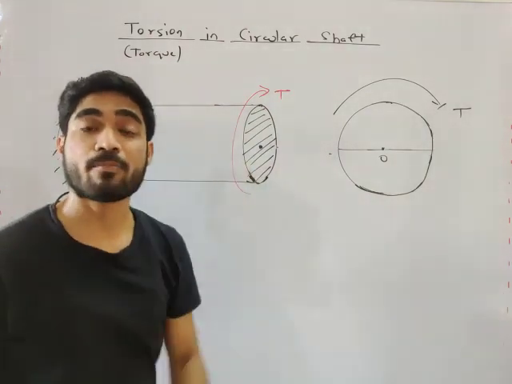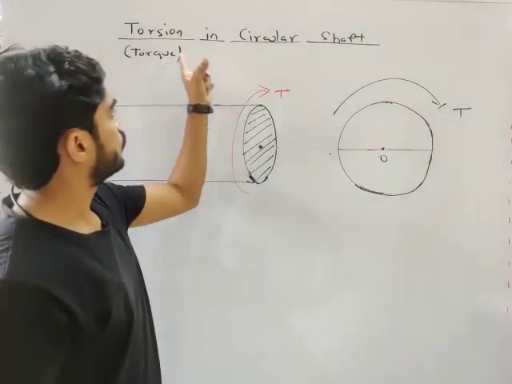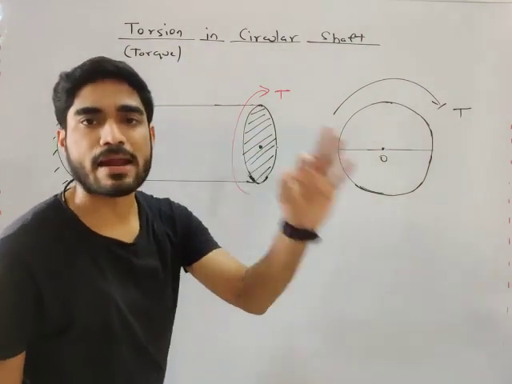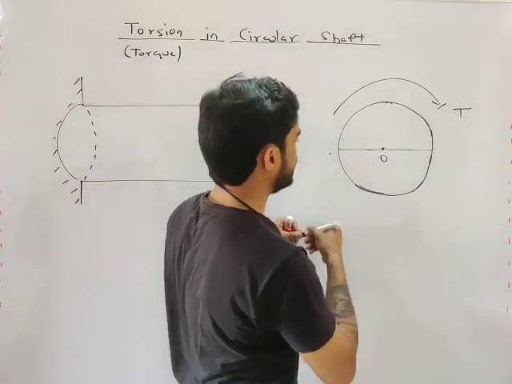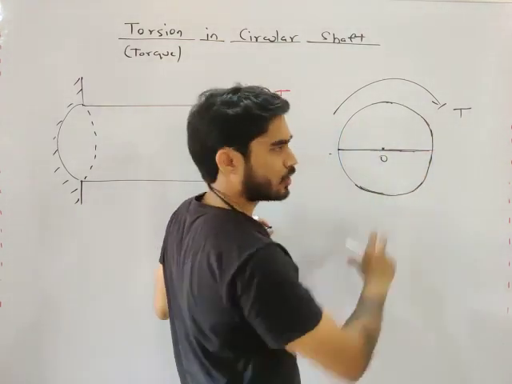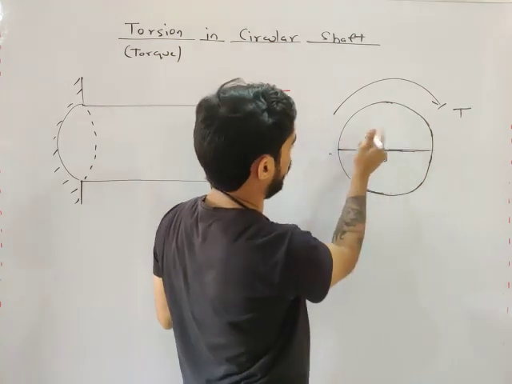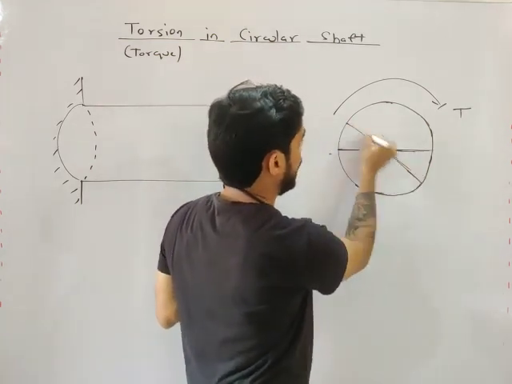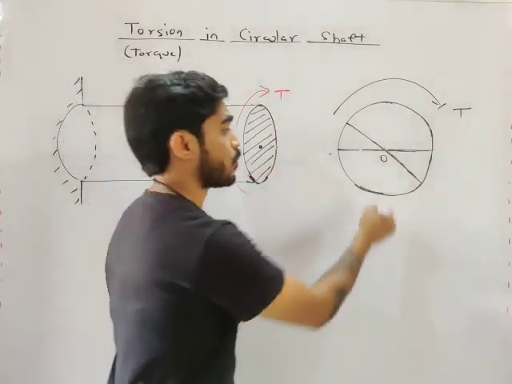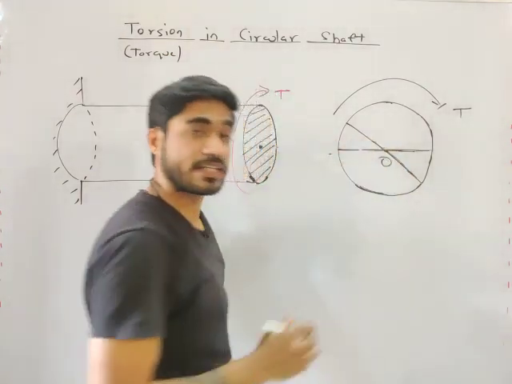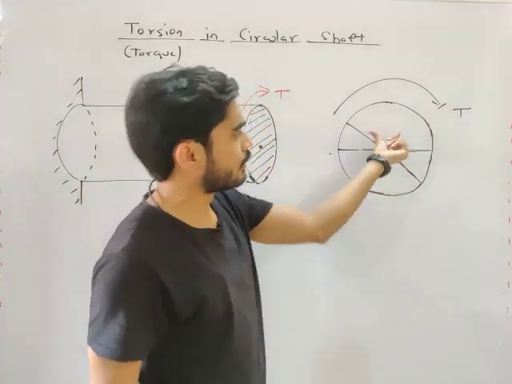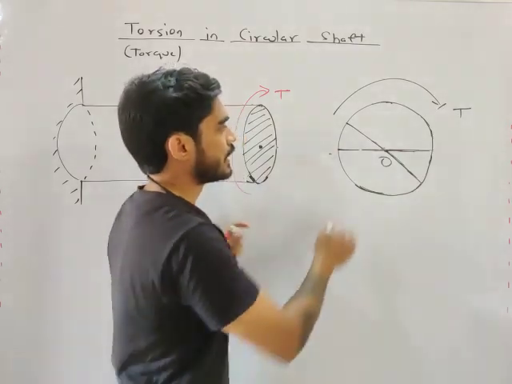Now, my friend, a very important point to note: in case of torsion in a circular shaft, in order to calculate the stresses and the deformation, our basic assumption is that when this diameter deforms by some angle due to this torque, it will remain straight. This is a very important assumption.